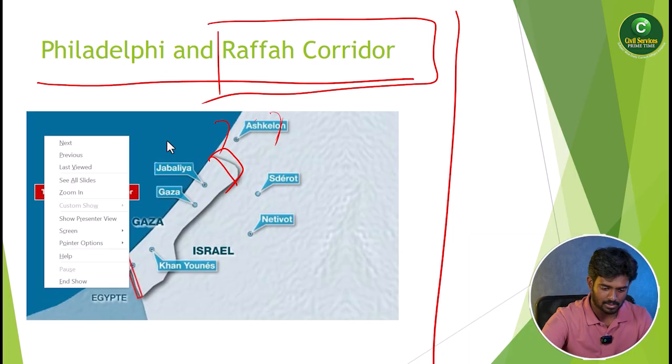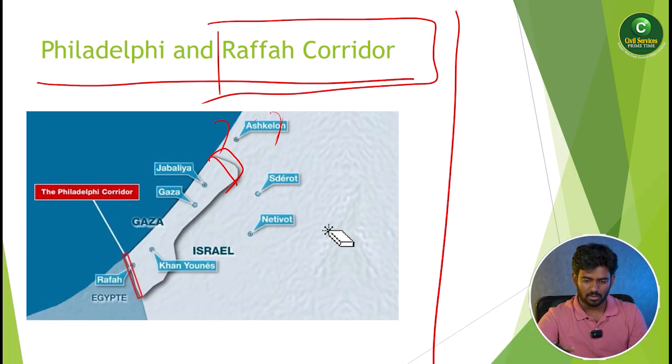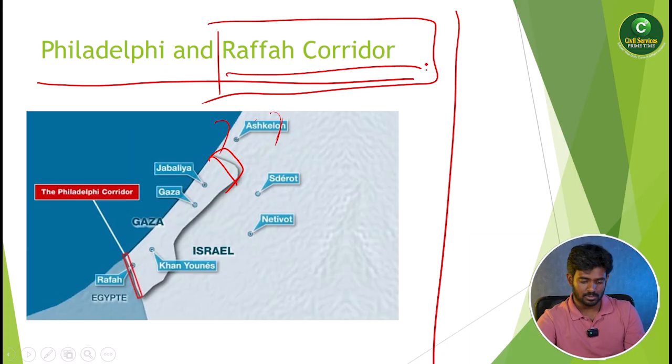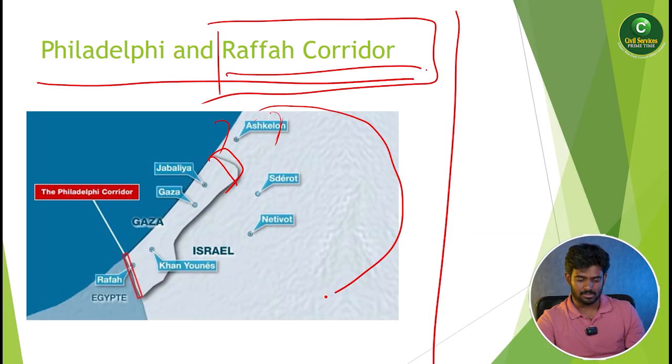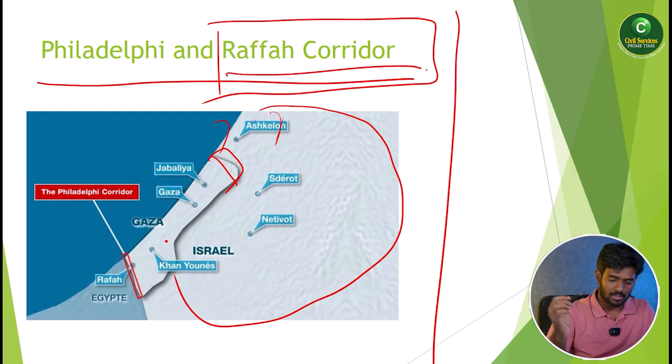The Rafah corridor is very important because when it is opened, it can connect to the rest of the world. When it is closed, it is going to disconnect the entire world from the Middle Eastern countries. That is the reason this Rafah corridor is very important.